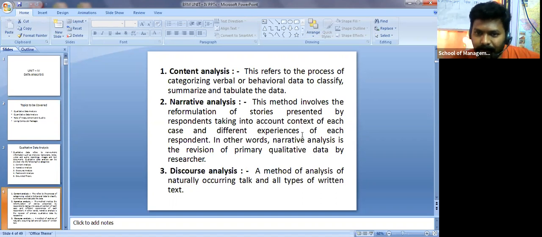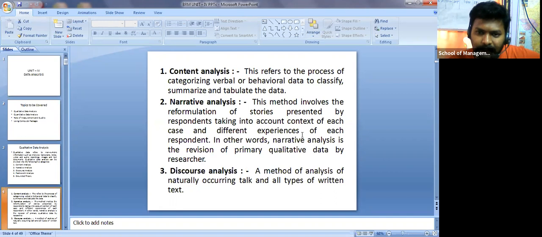Then narrative analysis. So what is this narrative analysis? It is the reformulation of stories presented by respondents, taking into account the context of each case and the different experiences of each respondent, right? So one person may respond in a different way related to one particular product or one particular image. If I show you one particular image, especially a psychologist, they may show you different types of pictures and see how you are perceiving that particular picture. Based on that, they analyze what type of mentality you have. The same thing I'm talking about, narrative analysis, right?